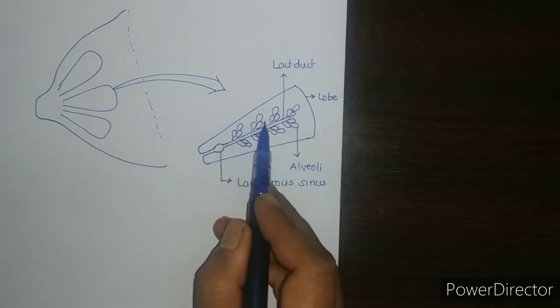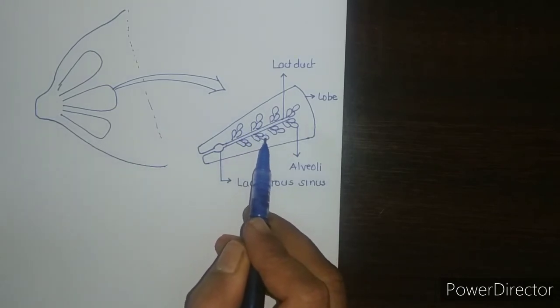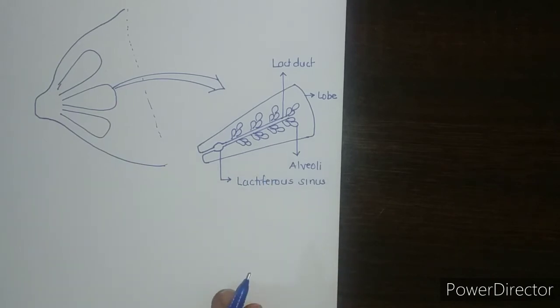Now, the main secretion here is the secretion of milk. Once the milk is secreted, its passage is necessary.